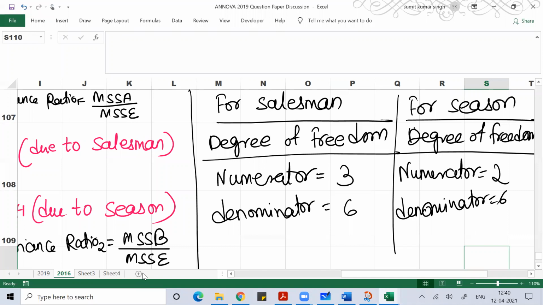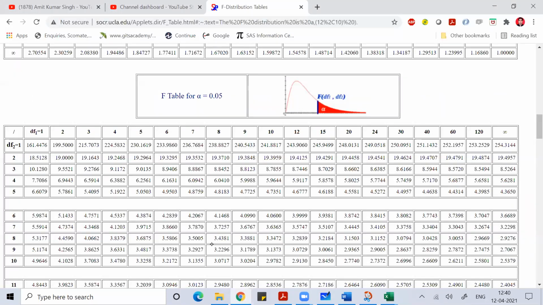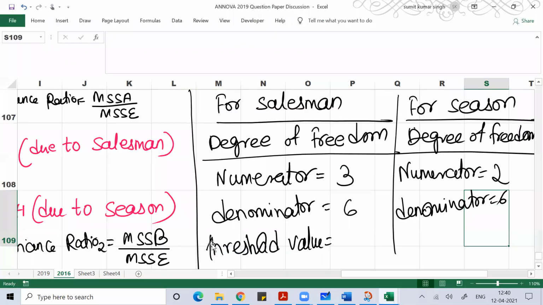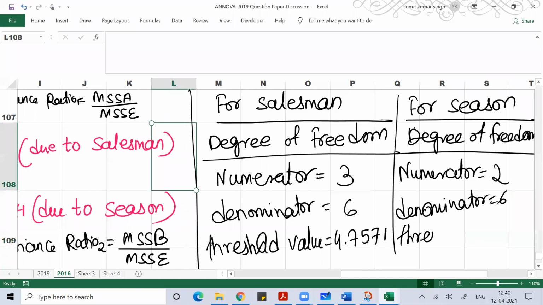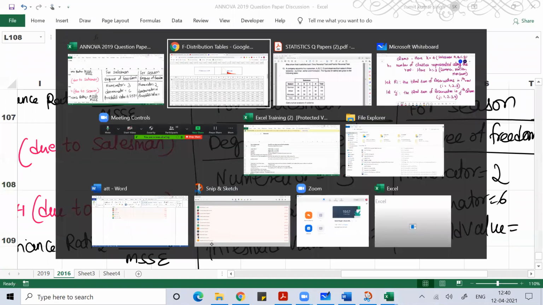What is your threshold value? The threshold value is 4.757. And what is your threshold value for season, 2 and 6?